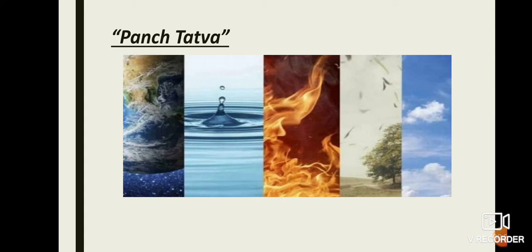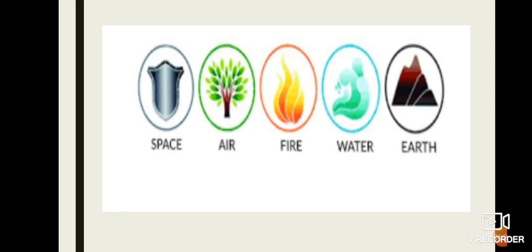Since early times, human beings have been trying to understand their surroundings. Early Indian philosophers classified matter in the form of five basic elements known as Panch Tattva. That is earth, water, fire, air, and sky. According to them, everything, living or non living, was made up of these five basic elements. Ancient Greek philosophers had arrived at a similar classification of matter. These are the five primitive elements called Panchtattva: space, air, fire, water, and earth.